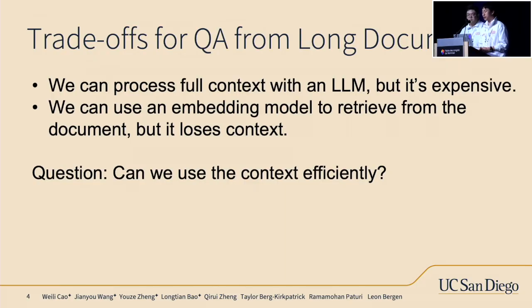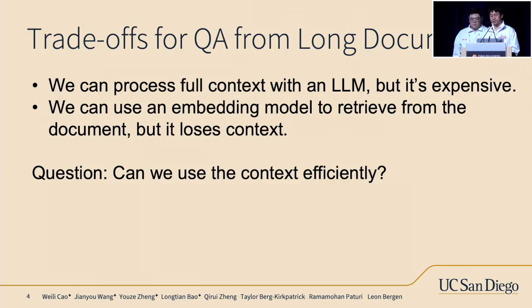This brings us to the core trade-off in long context QA today. On one hand, we could feed the entire document to a massive LM. This gives the model full context, but the cost is often prohibitive. On the other hand, we can use a standard RAG pipeline. We split the document into chunks, use an embedding model to find relevant pieces to a given query, and feed only those relevant pieces into the LM.